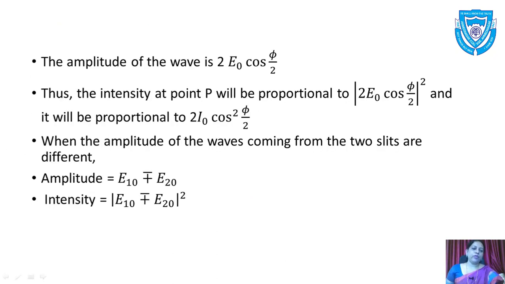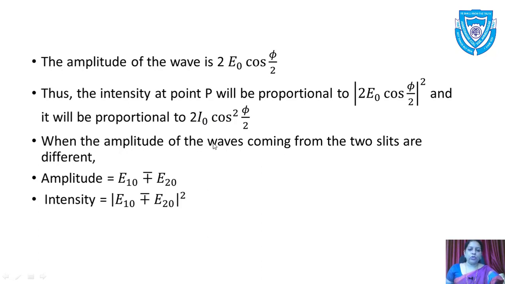That is, E equal to 2 E0 cos(phi by 2) sine(omega t plus phi by 2). The amplitude of the wave is 2 E0 cos(phi by 2). Thus the intensity at point P will be proportional to mod of 2 E0 cos(phi by 2) whole square, and it will be 4 I0 cos square(phi by 2), because E0 square is nothing but I0.